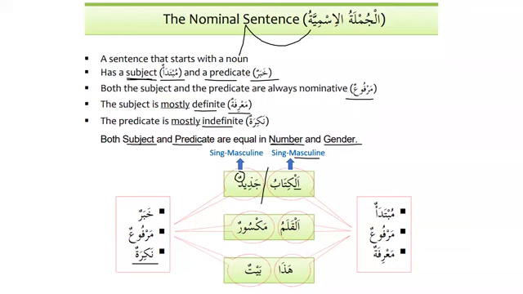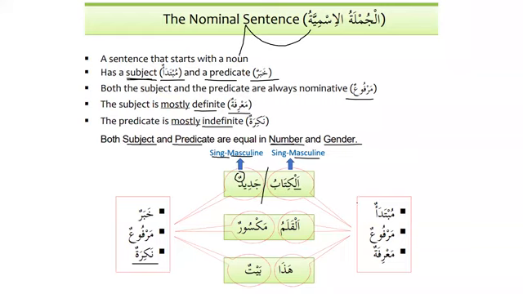So when we put them together, jadidun is also singular, and it is also masculine. The feminine will be jadidatun. There is no ta marbuta here, so that's why we say that this is masculine. So it has to be equal in number and gender.